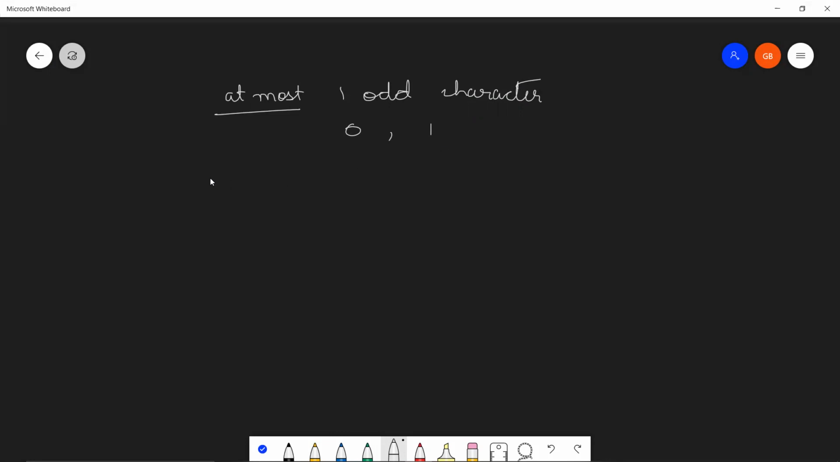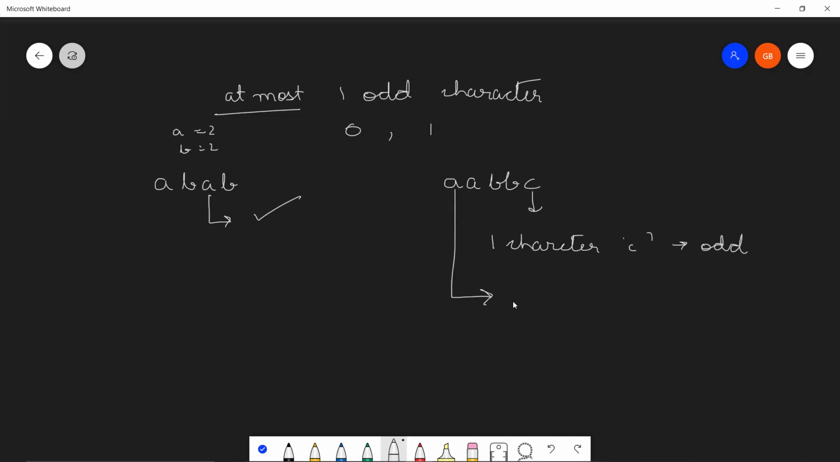Let's understand what kind of strings actually follow this rule. Let's say AABB. This is a string in which A comes 2 times and B also comes 2 times, so no character comes an odd number of times. So yes, this is a wonderful string. Then let's talk about AABBC. As you can see, one character, which is C, comes an odd number of times. So this is also a wonderful string.